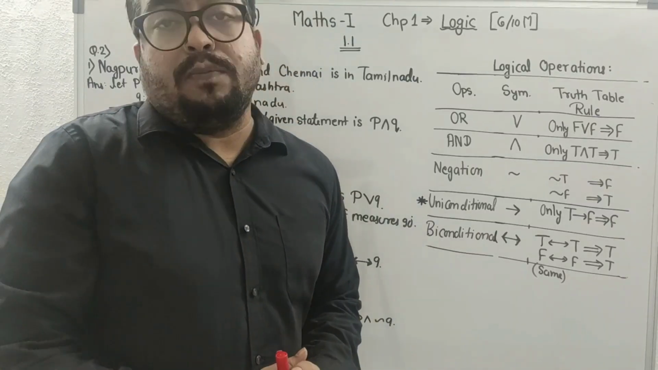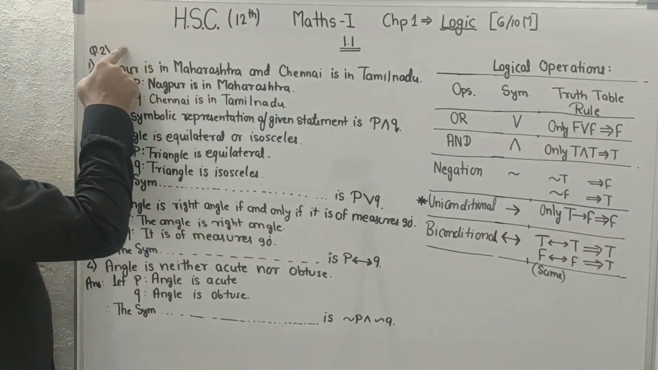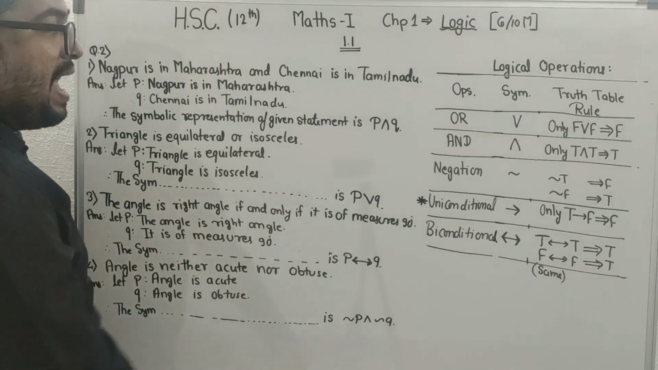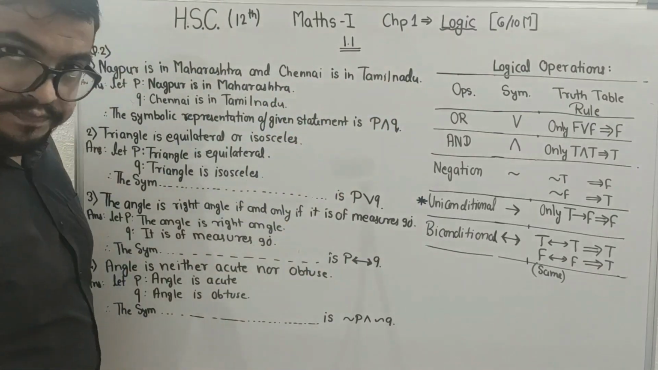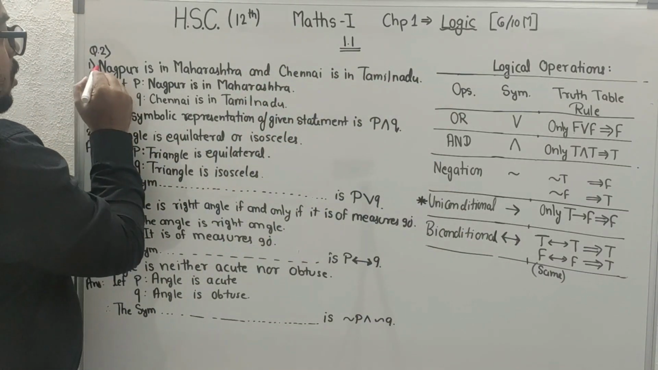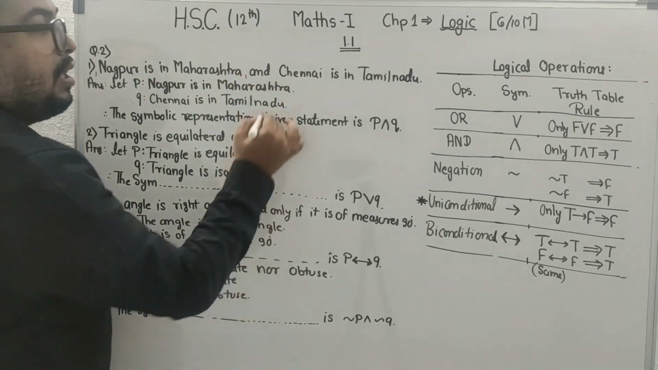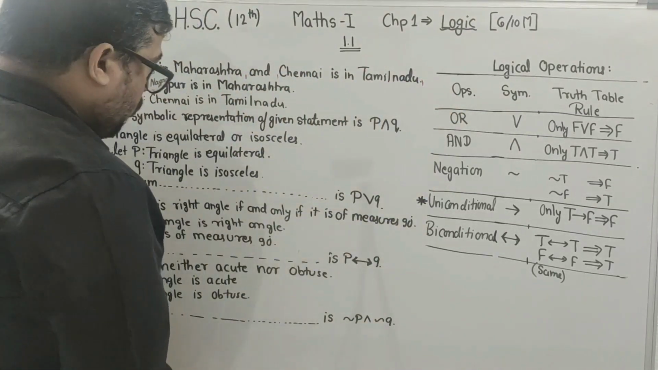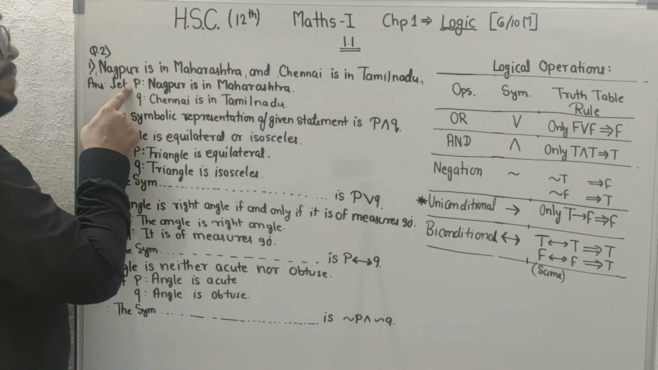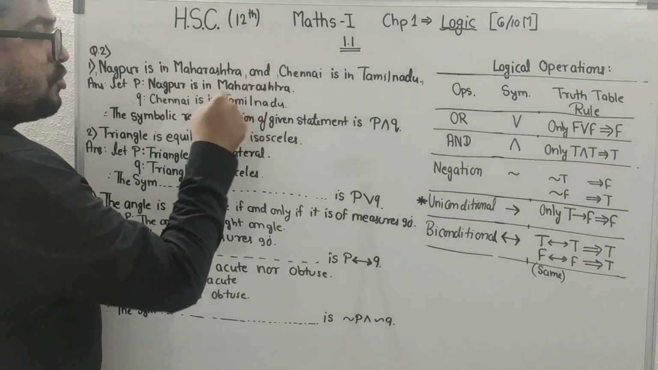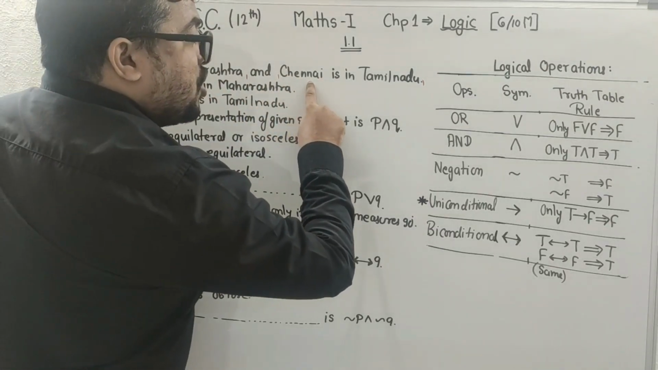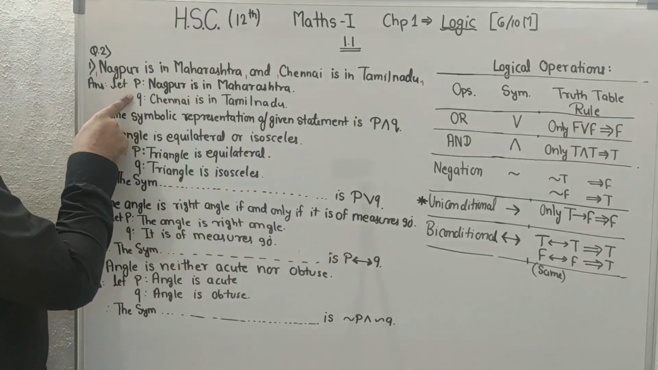I will explain question number 2 now. First question: Nagpur is in Maharashtra and Chennai is in Tamil Nadu. Okay? So there are two statements. Here it is Nagpur is in Maharashtra and Chennai is in Tamil Nadu. So students, we will assume that let P be Nagpur is in Maharashtra. This first statement will be P. Second statement, Chennai is in Tamil Nadu, will be Q.